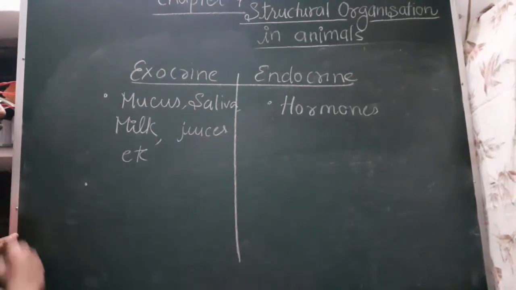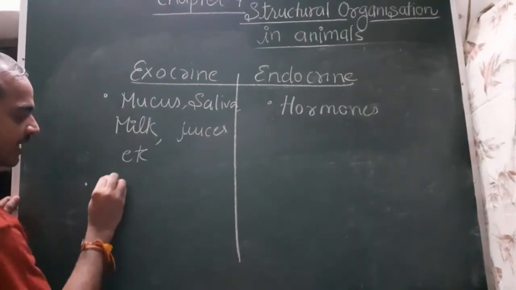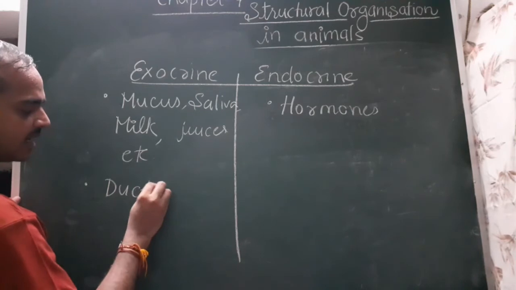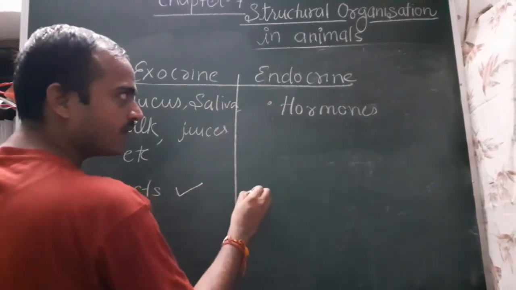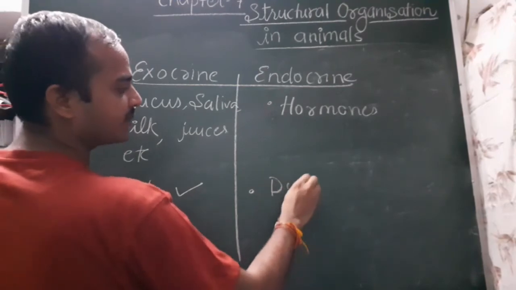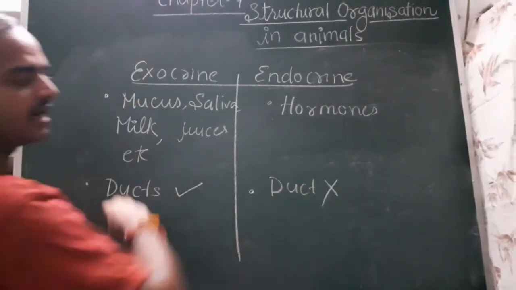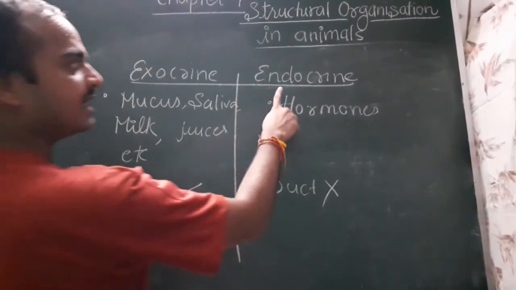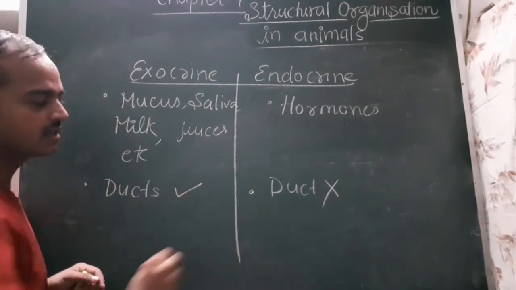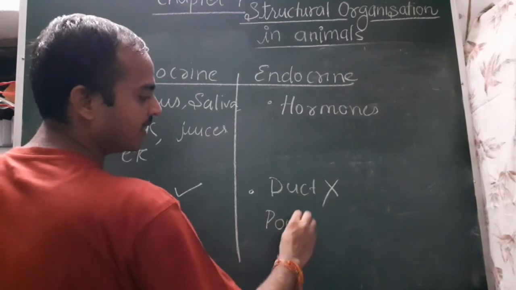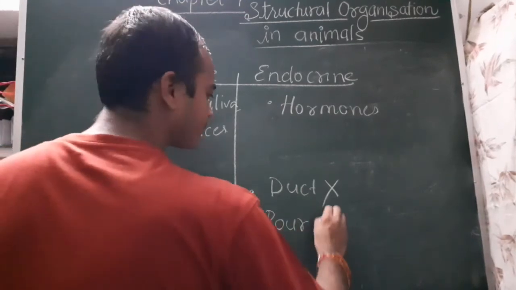Exocrine glands pour their secretion through ducts. So ducts are present here. But in case of endocrine glands, ducts are absent. So it is a ductless gland. Ducts are absent. So they pour their secretion directly into the blood without any duct.